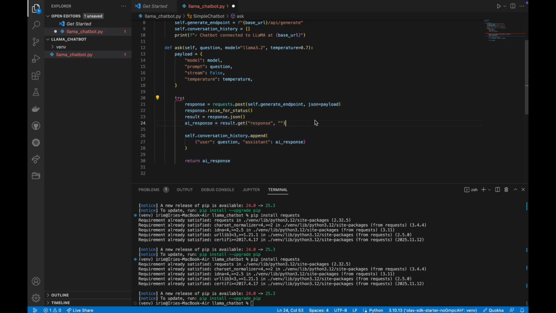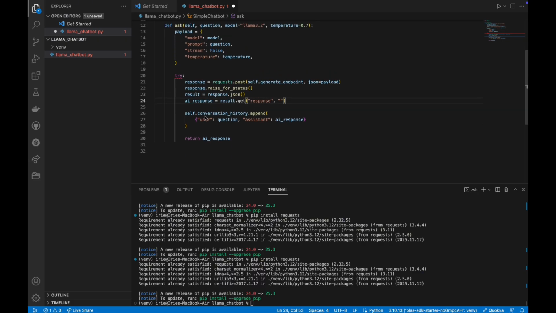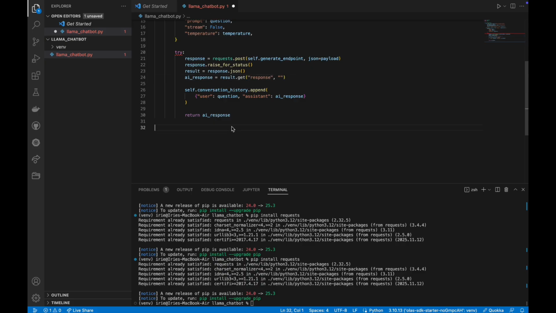So we're setting the post request here with generate endpoint and with our question. So it's going to be here in our payload. And then we have a response raise for status. So if we're going to have any error, we're going to raise an error here. Okay. So result is response JSON. It's just converting the JSON response to Python dictionary. And here self-conversation history appends, so we add this context to the conversation history. And we return AI response. Except if the error occurs, so we will have the error printed like couldn't reach LlaMA server.